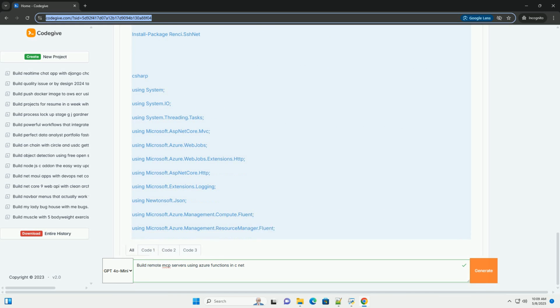Partition key equals Minecraft: all server configurations belong to the Minecraft partition for easier management. Row key equals VM name: the VM name uniquely identifies the server configuration within the partition. Server details table entity: a class that maps the properties of the server configuration to columns in the table. Adding server configurations to table storage.